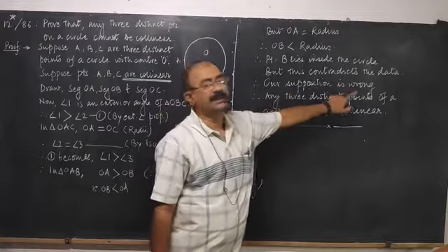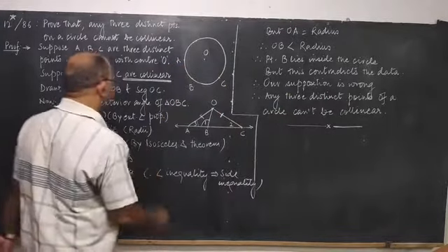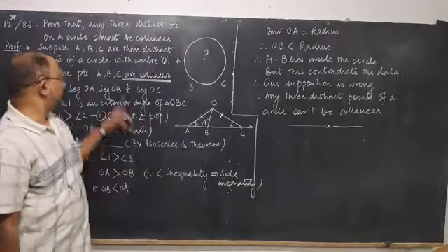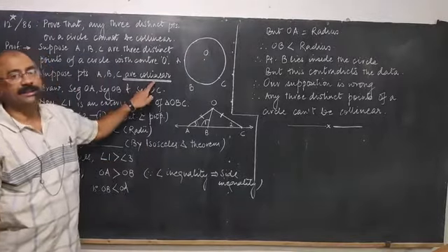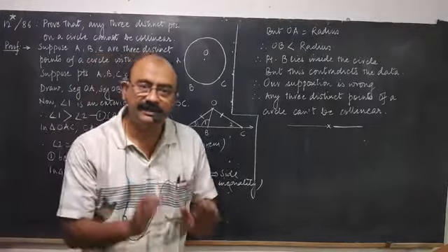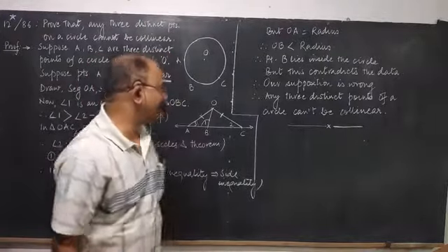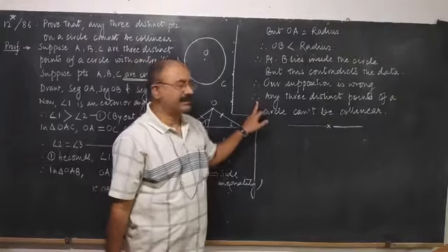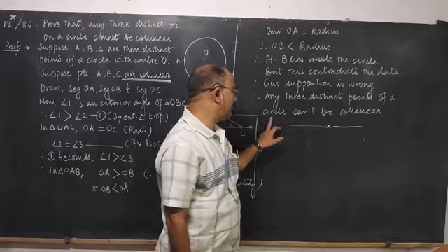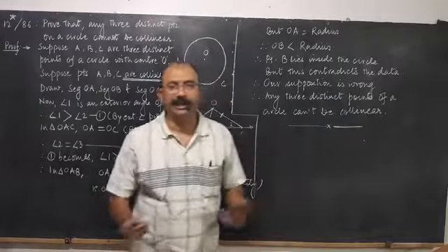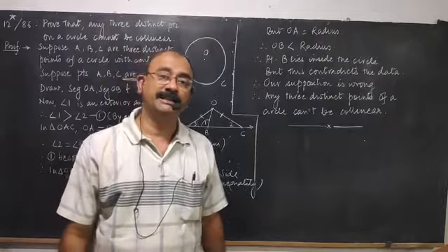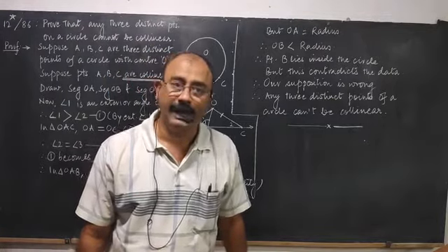Our supposition is wrong. What was the supposition? That the points A, B, C are collinear. 3 points are collinear. That was the supposition. And it is wrong. So what is right? These 3 points are non-collinear. Okay. So we reached to the conclusion that any 3 distinct points of a circle cannot be collinear. एक लाइन के ऊपर नहीं हो सकते. Again, I'll say that it is the best example of analytical geometry.